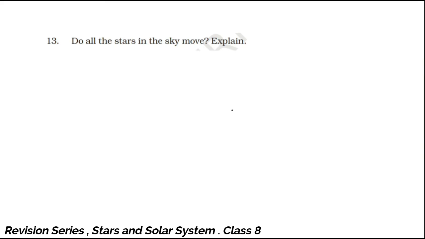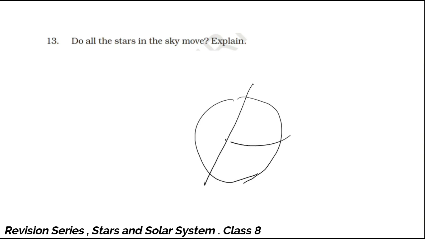But as far as Earth is concerned, suppose this is the Earth, and this is the axis of rotation of the Earth, and it rotates in this way. You all know that Earth is slightly tilted when it rotates. So it will be rotating.